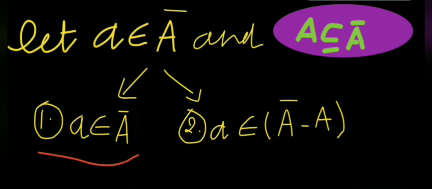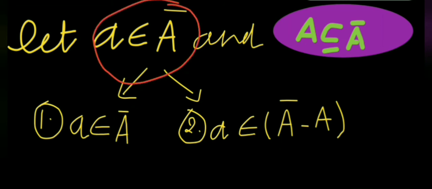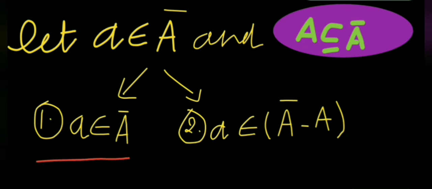So let us start. If a belongs to A closure, then there are two possibilities. Either a belongs to A, or a belongs to A closure minus A, as we know that A is a subset of A closure.